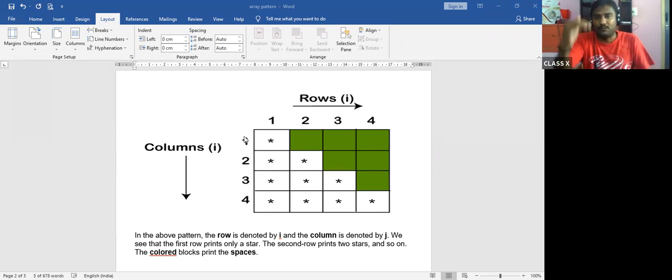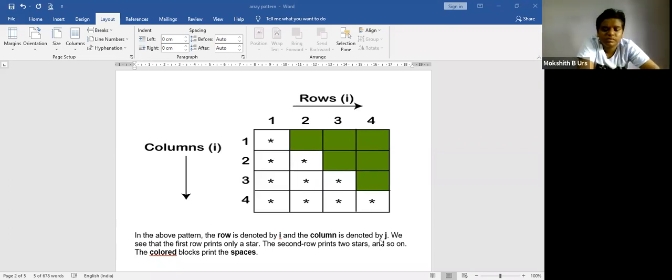The bottom, whatever numbers you are printing, those will be called columns. And the row which is on the top, that is the row. So in the above pattern, the row is denoted by I and the column is denoted by J. Is this clear now? Yes, sir.